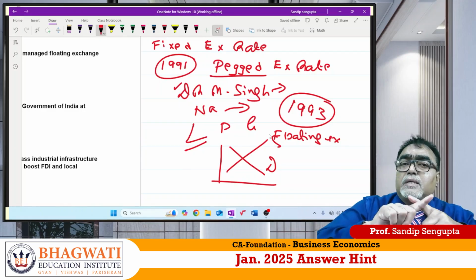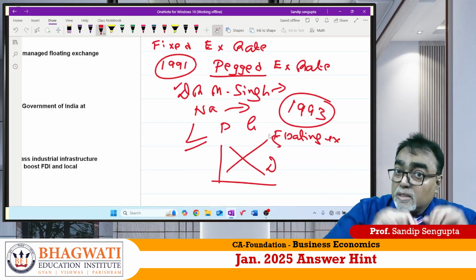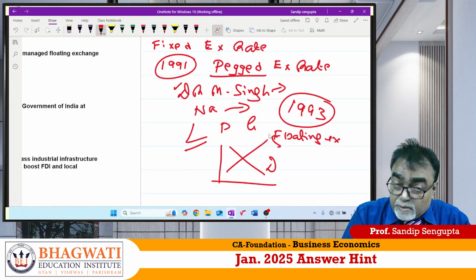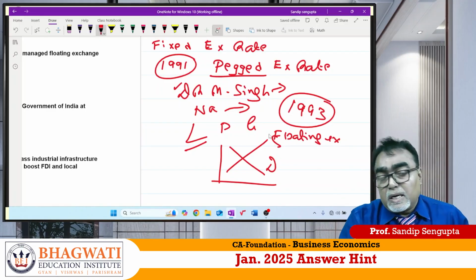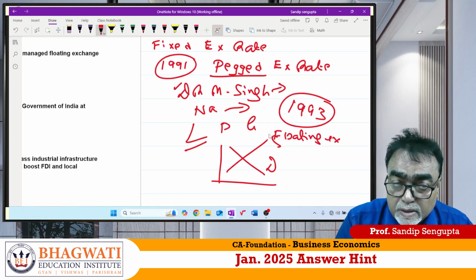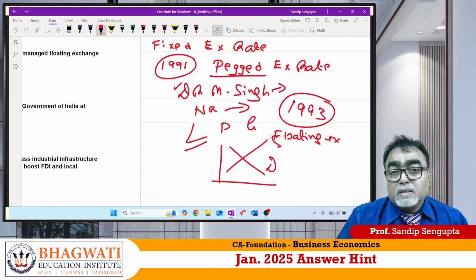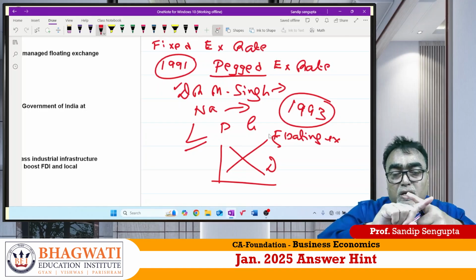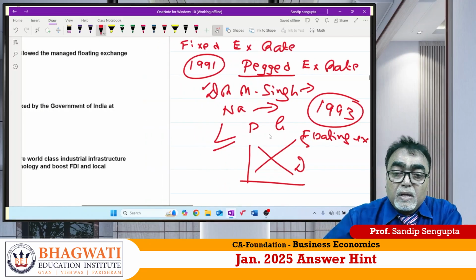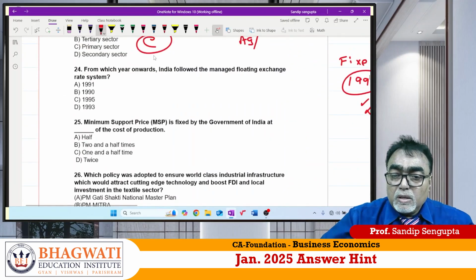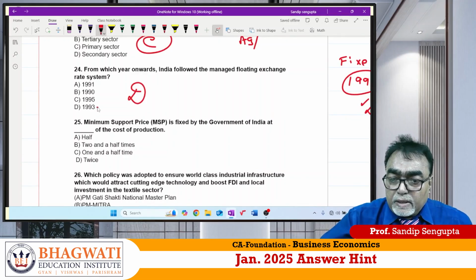So let the market determine this. This is the concept. There are two things. One is called fixed exchange rate. Till date, UAE, United Arab Emirates, is following a fixed exchange rate, but the rest of the world mostly uses a floating exchange rate that is determined by the intersection of demand and supply. Now come to your answer. Answer should be 24. Delhi, 1993.